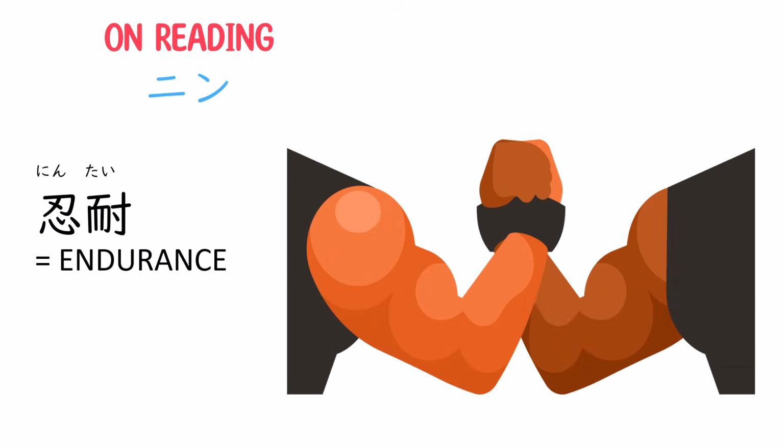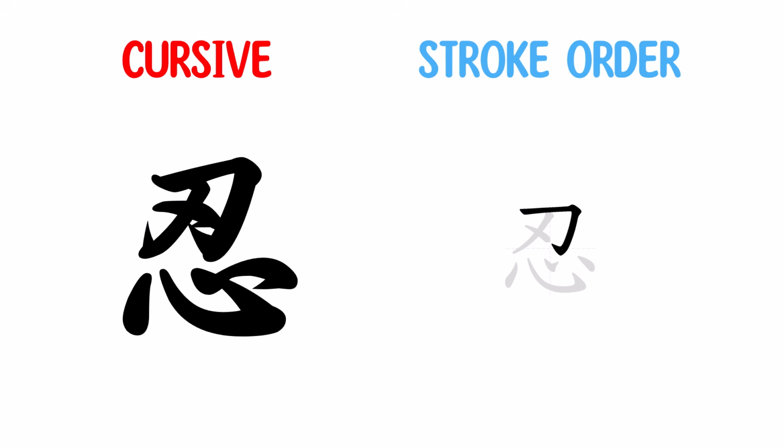The kun reading is shino. The example is shinobu, or to endure. The sentence is shinobu dokoro ka abareruse. Instead of enduring, I'll go wild. The on reading is nin. The examples are nintai, endurance, and ninja. Best way to remember this kanji? Just try to picture yourself with a sharp blade hanging above your heart. You must stay calm, steady, and unmoving. That control is endurance.